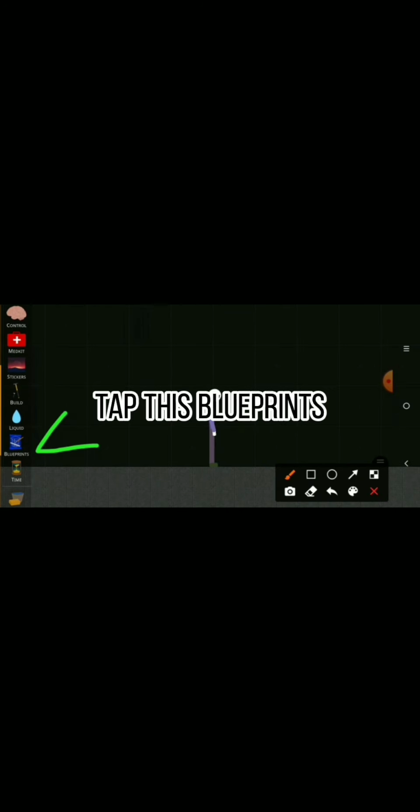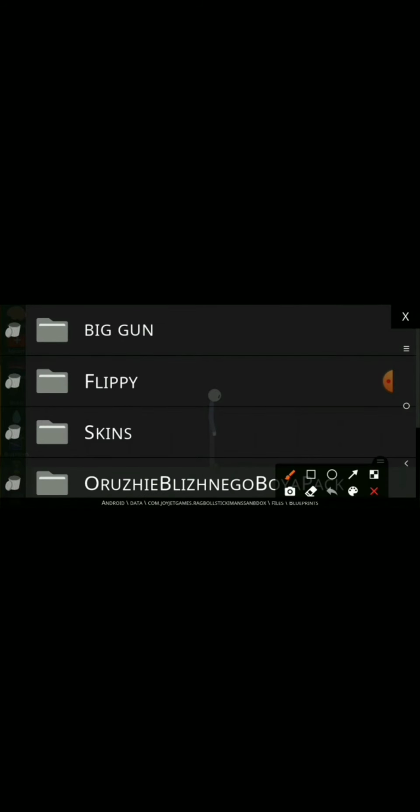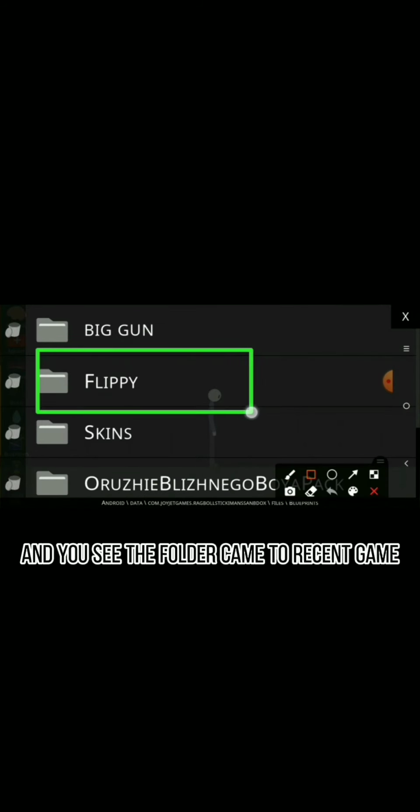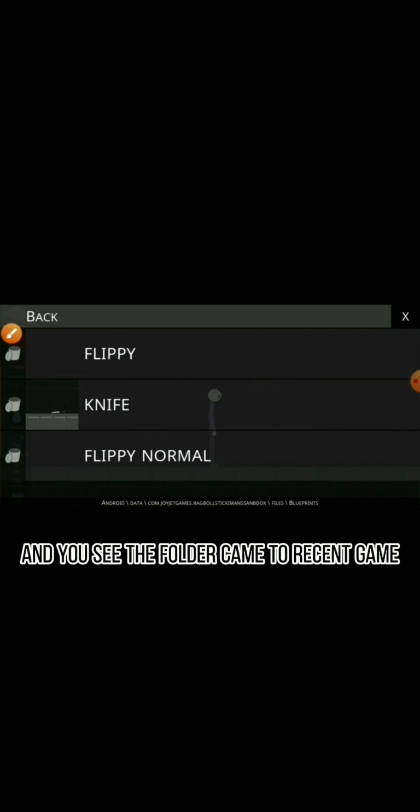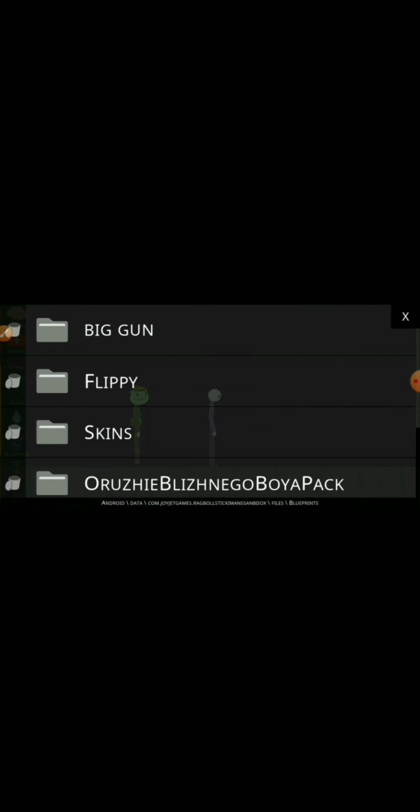And open the game. Tap this Blueprints. And you see the folder came in recently. It works.